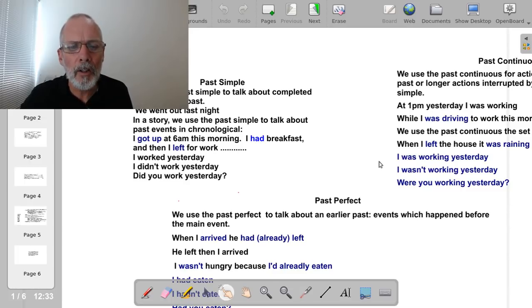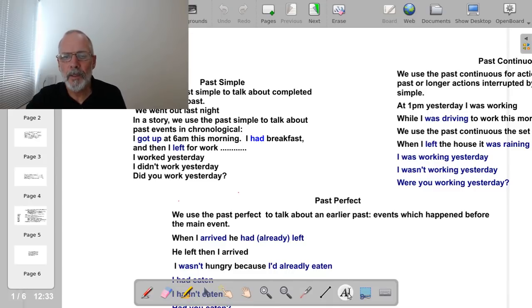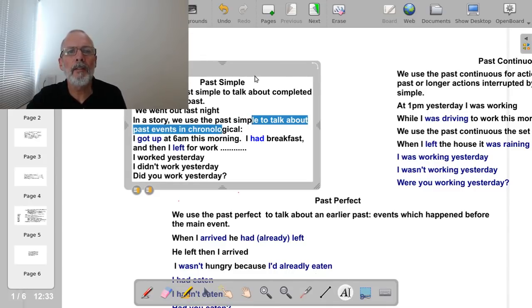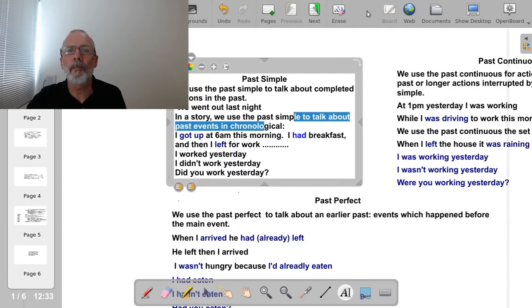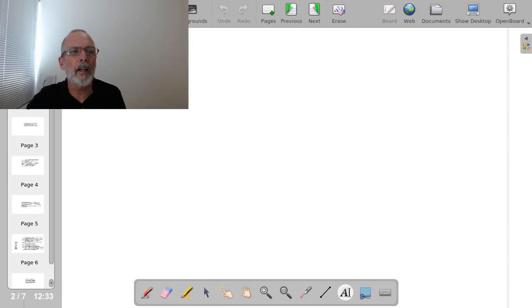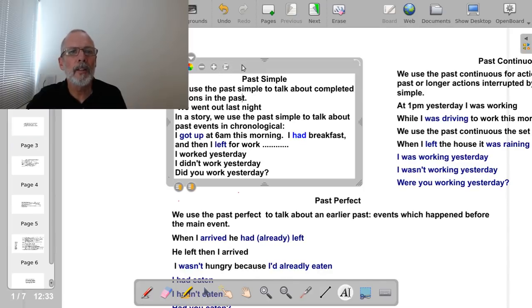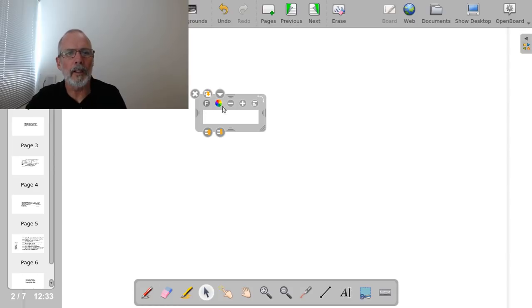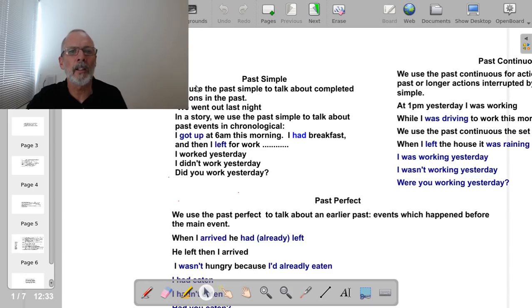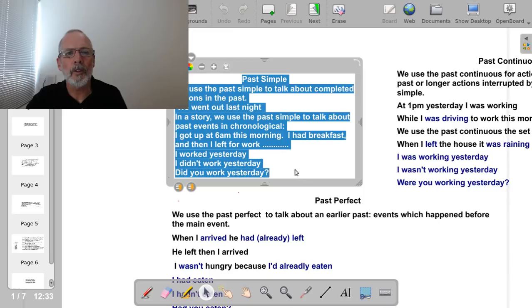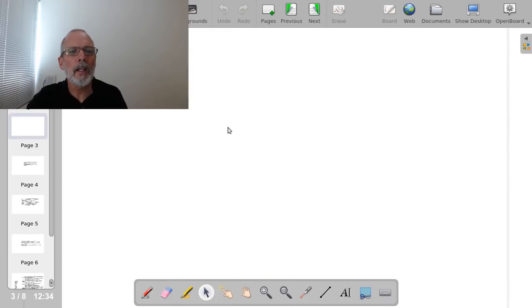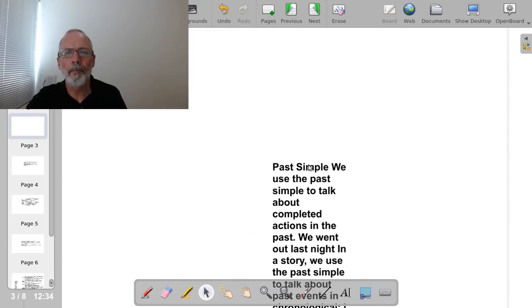So let's have a look. First of all, let's start with the past simple again. I think it's better if I put this on a different page. So let's just add another page here and copy this and put it there. We'll begin with the past simple again. Oh, that's not right, sorry. Let's copy all that. Let's begin with the past simple.